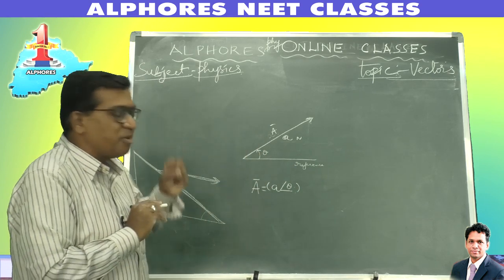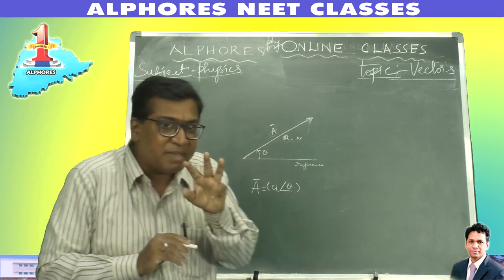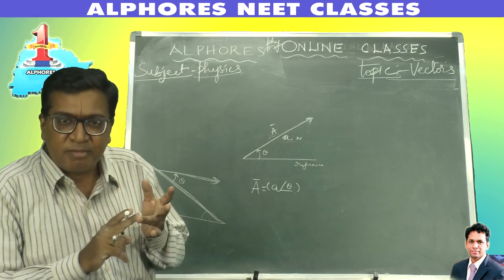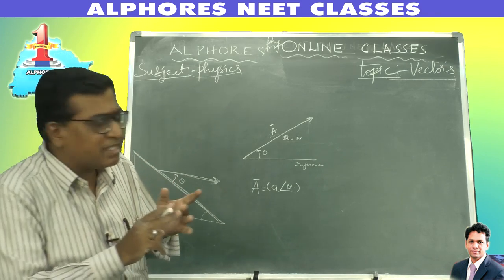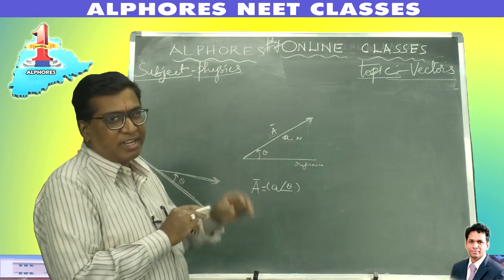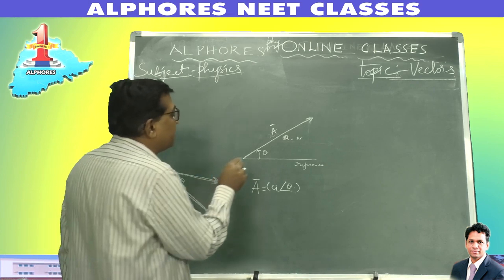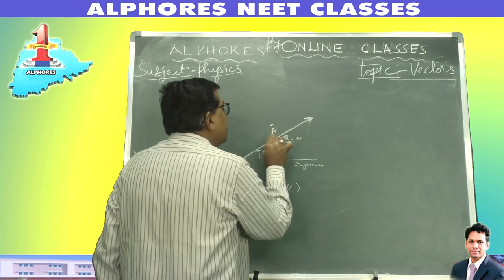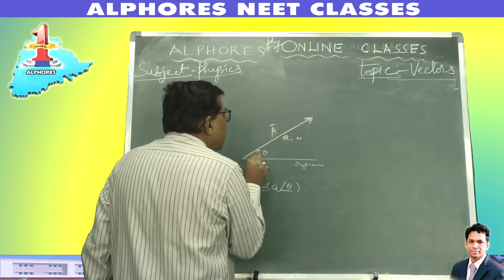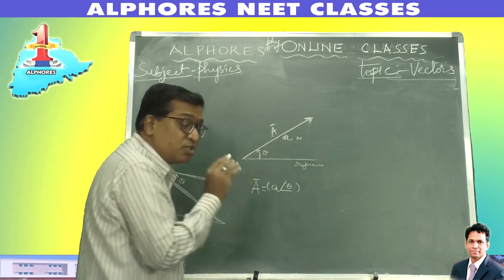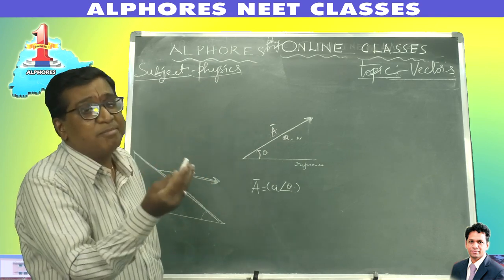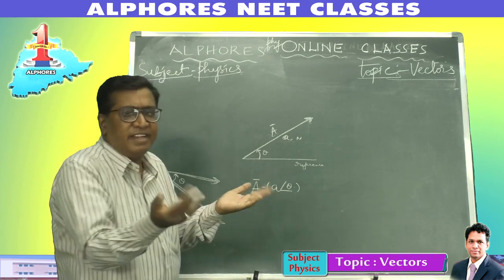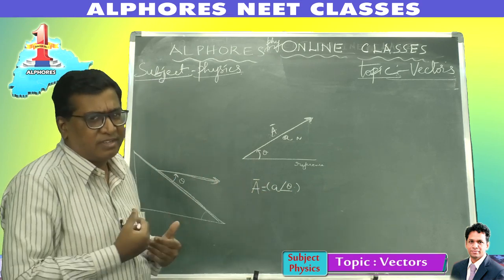There are three methods of representation of a vector: first is the pictorial method, second is the mathematical method, and the third is the polar coordinate method. While representing by the polar method, you should have a reference line. It can be in any direction, according to your convention.